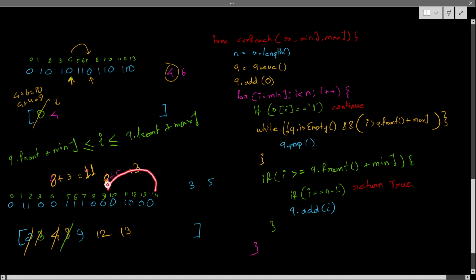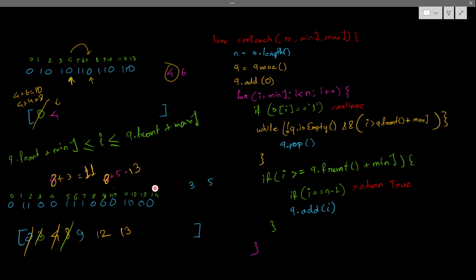14 will check from 9. 9 plus 5 is 14, so it is reachable from 9. The minimum range is 9 plus 3, which is 12. 14 is greater than 12, so 14 says okay, I am eligible, and it is going to be added to the queue. But before that, it asks, am I the last element? Yes, you are the last element, so directly return the element. No need to check or add anything. This is what happens. Now the last case, if this is not reachable, nothing is reachable. So let me give you that example.